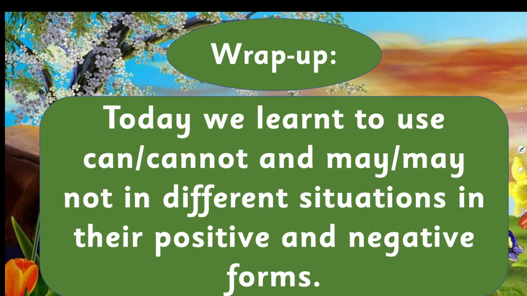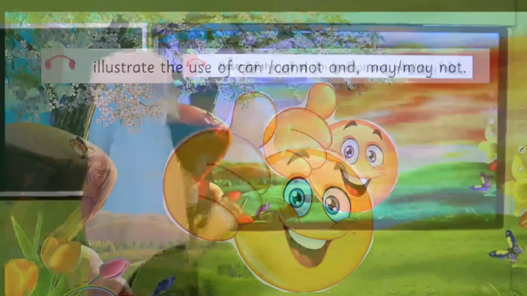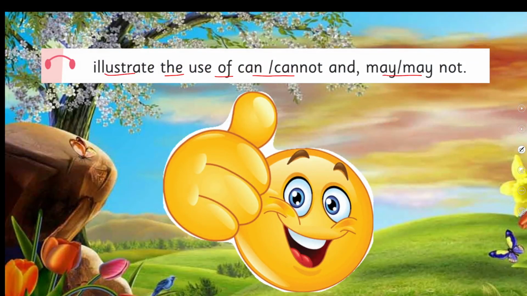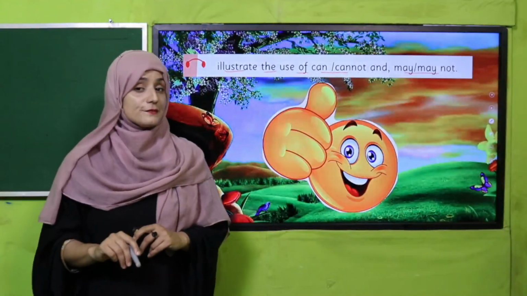So what have we learned today? Today we learned to use can, cannot and may, may not in different situations in their positive and negative forms. In this way we have covered our SLO: illustrate the use of can, cannot and may, may not. Great job, we have done it.